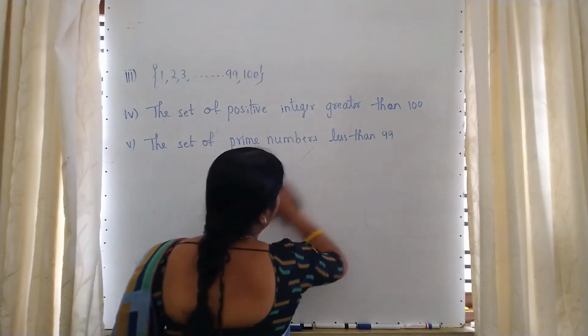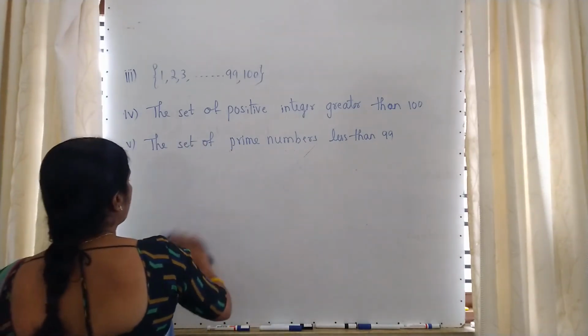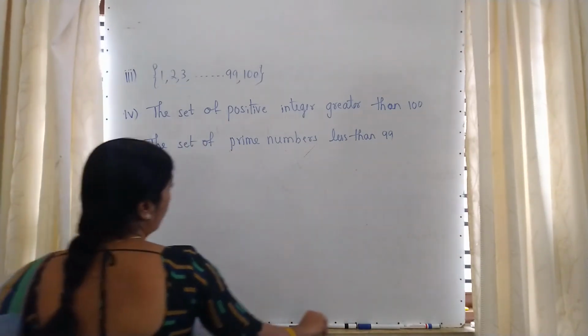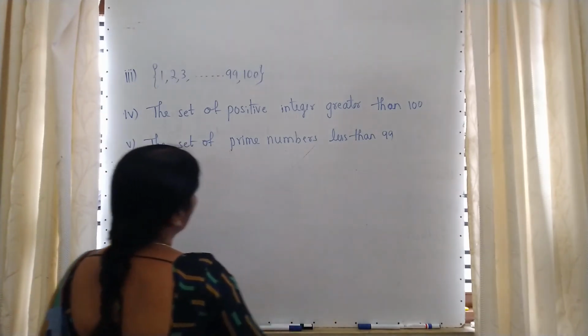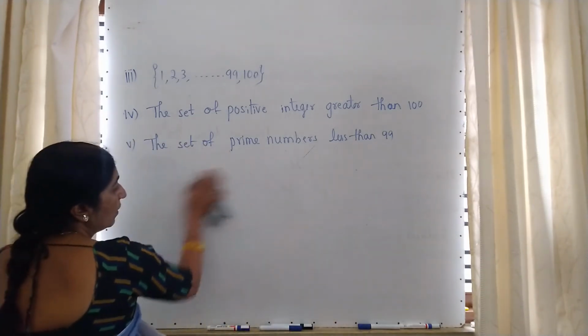You have to write whether it is finite. Finite means we can count the number of elements. Infinite means we cannot count the number of elements.